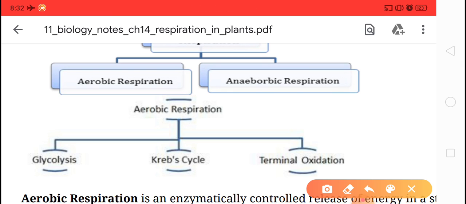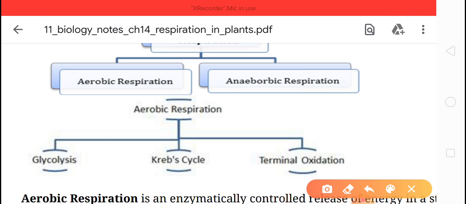Various enzymes and reactions occur in glycolysis, and after that two molecules of pyruvic acid are formed along with 8 ATP molecules, which are synthesized during glycolysis.